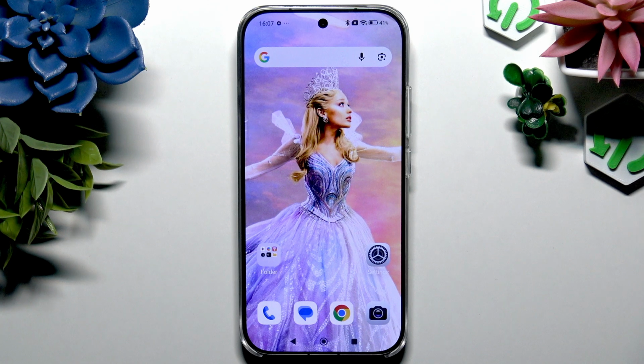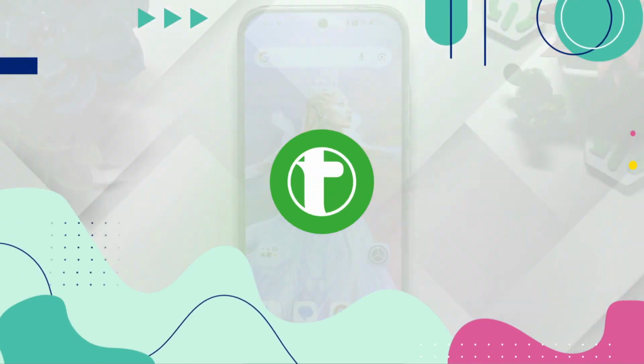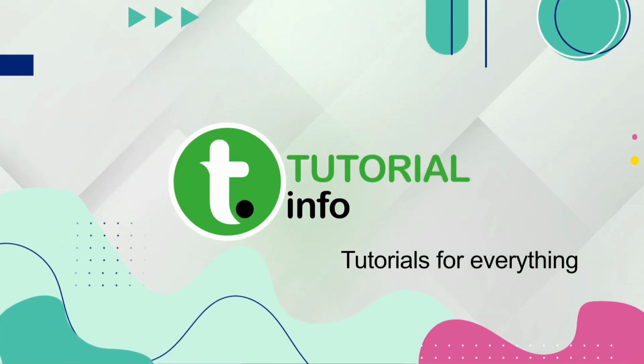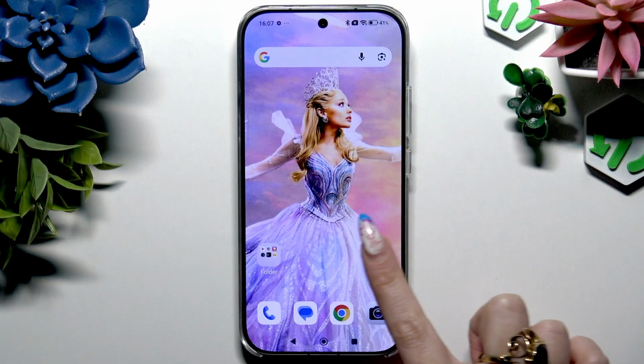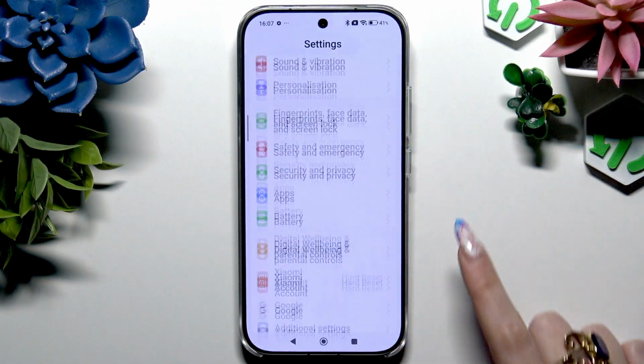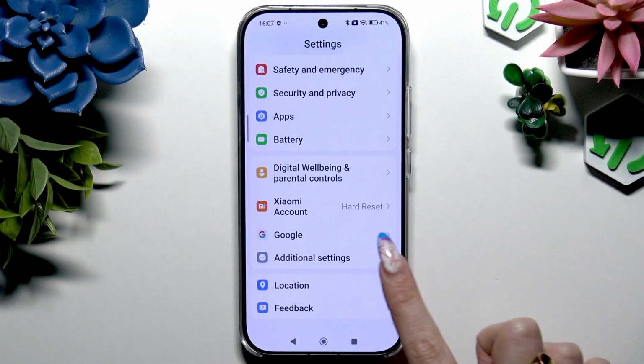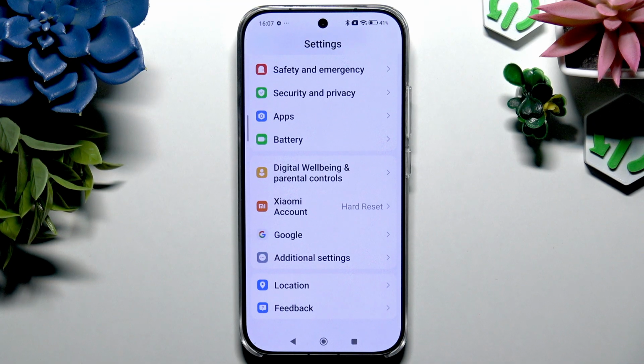In front of me is Xiaomi 17 and today I would like to show you how you can turn on or turn off autocorrection. Begin by opening settings and scrolling all the way down to tap on additional settings available here.